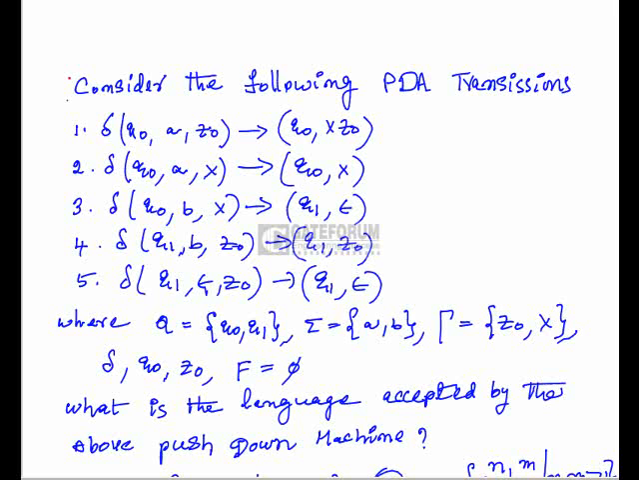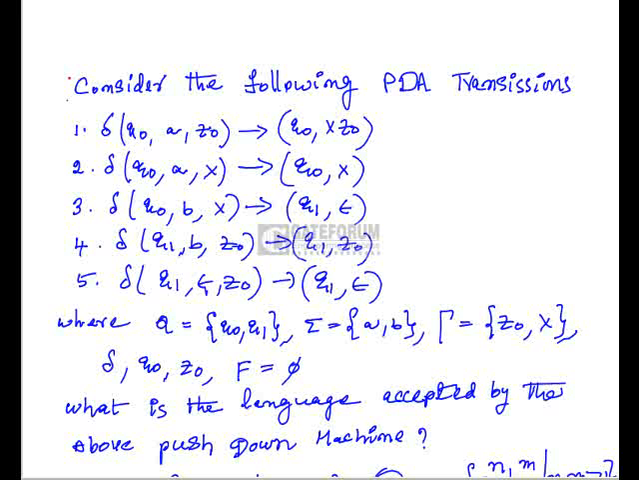Consider the following PDA transitions. Here PDA means pushdown automata. Transition 1: delta of (Q0, A, Z0) is (Q0, XZ0). Delta of (Q0, A, X) is (Q0, X). Delta of (Q0, B, X) is (Q1, epsilon). Delta of (Q1, B, Z0) is (Q1, Z0). Delta of (Q1, epsilon, Z0) is (Q1, epsilon).